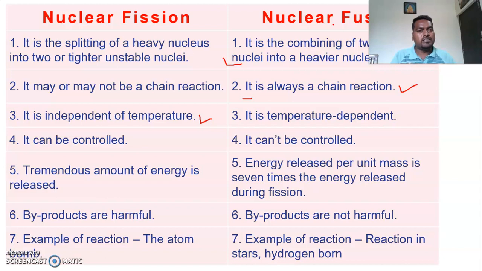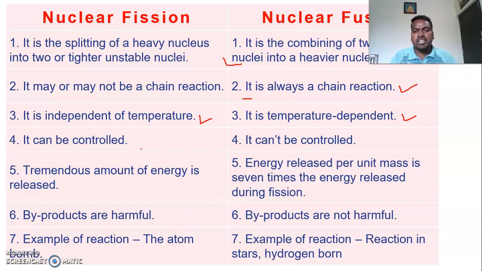But the fusion reaction is temperature dependent. That's why we call this a thermonuclear reaction. I told you in the previous slide that there is a repulsive force. In order to eliminate the repulsive force, a sufficient amount of thermal energy is needed. That's why it is temperature dependent.